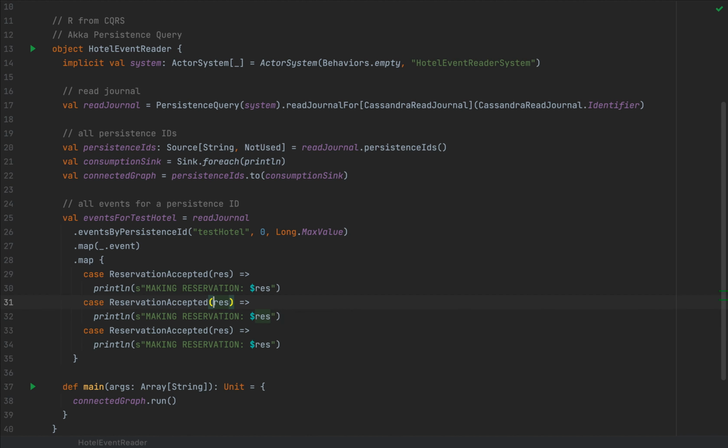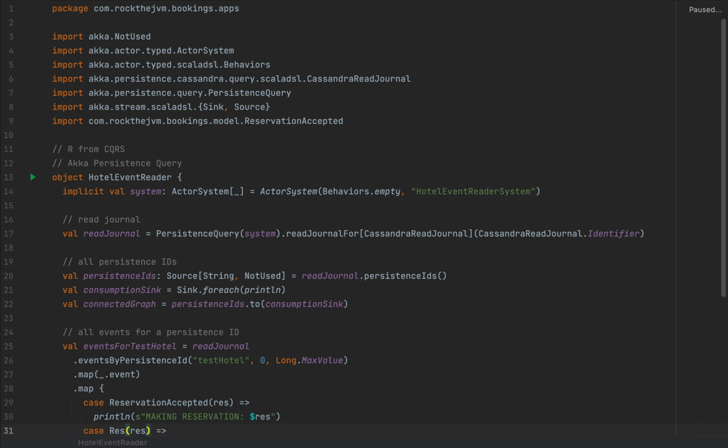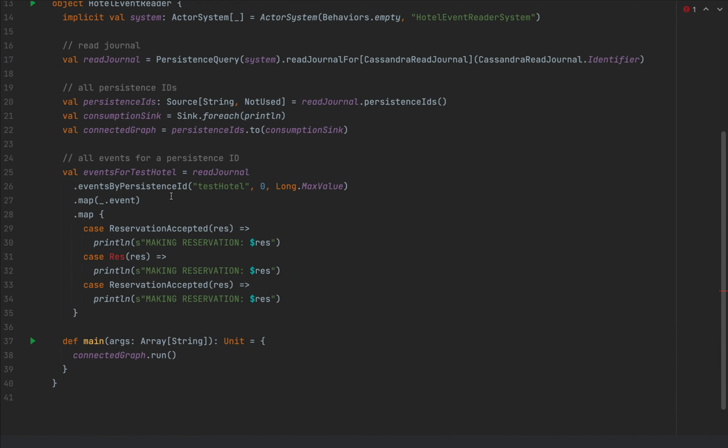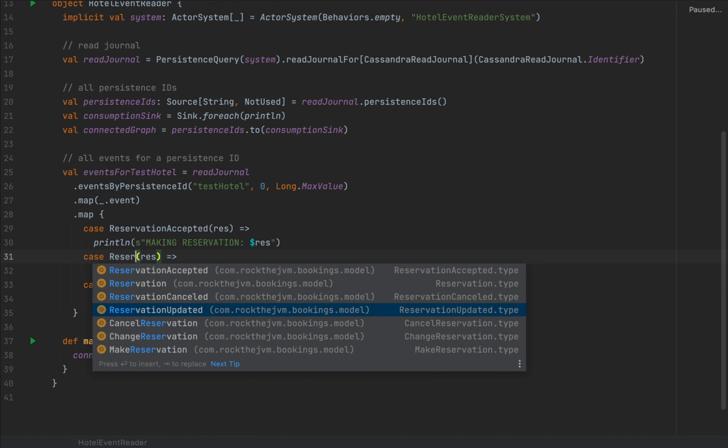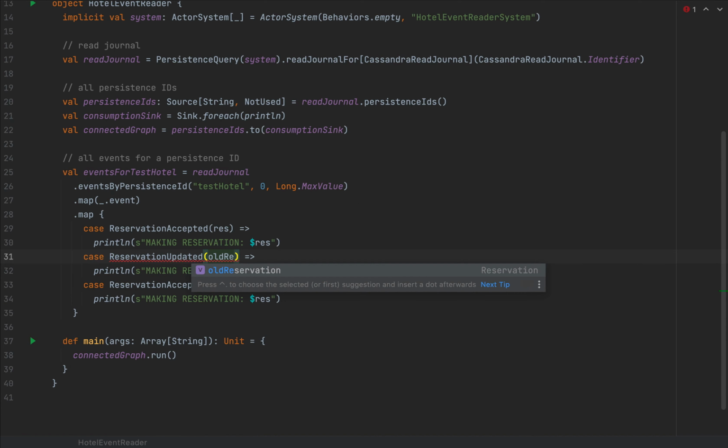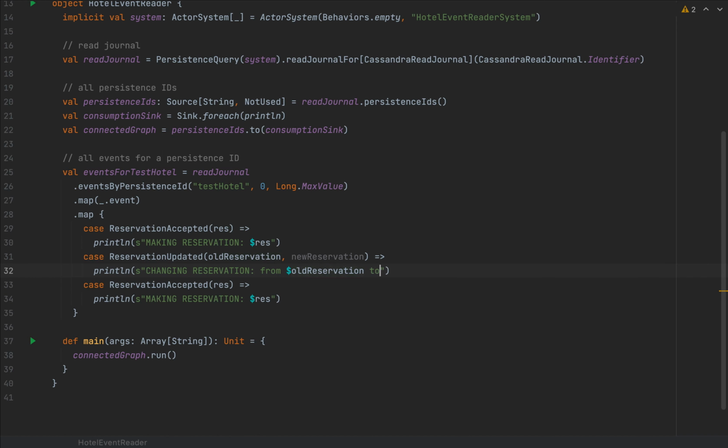So in case we get a reservation changed, I'm going to import the whole model here. And I'm going to say reservation updated for the old reservation to new reservation. I'm going to say changing reservation from old reservation to new reservation. And in case we get a reservation canceled, I'm going to say canceling or removing reservation, and I'm going to inject res inside. Now, because I'm turning every event into the outcome of print line, which is unit, I don't really care about absolutely printing anything.